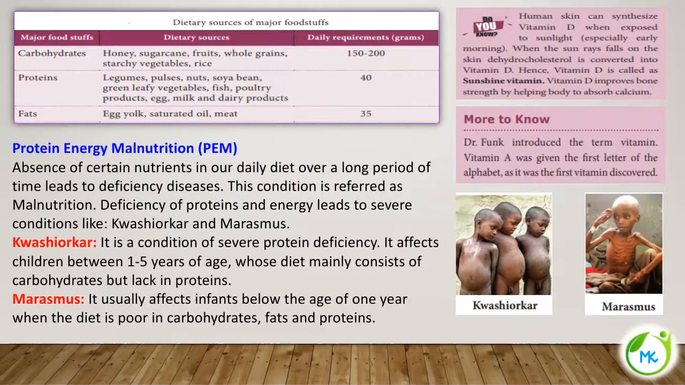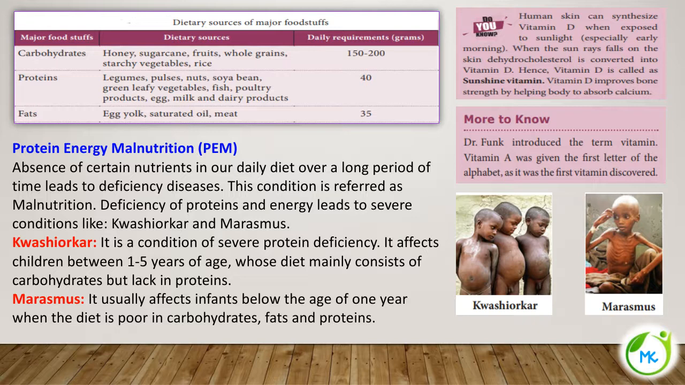Next, do you know? Human skin can synthesize vitamin D when exposed to sunlight, especially the early morning sunlight. If it falls on the skin, our skin can synthesize vitamin D. When the sun rays fall on the skin, dehydrocholesterol is converted into vitamin D. So this is how our skin produces vitamin D by the effect of sunlight, and hence this vitamin D is referred to as sunshine vitamin.